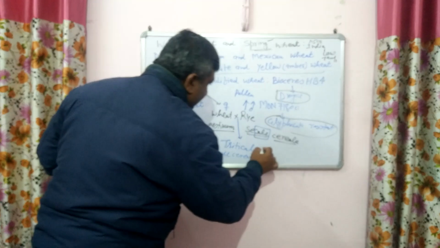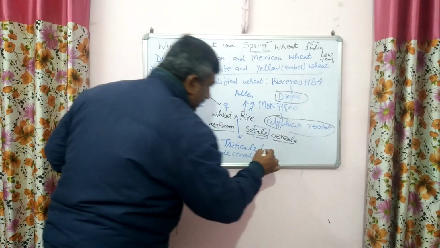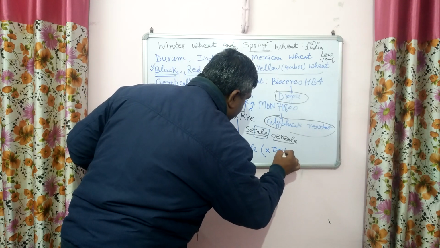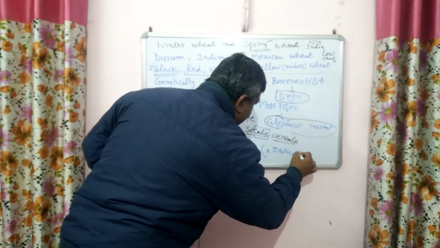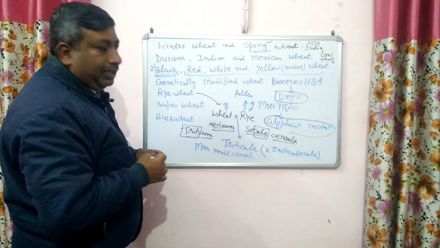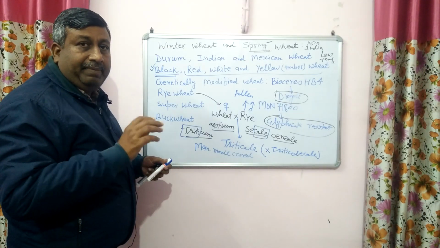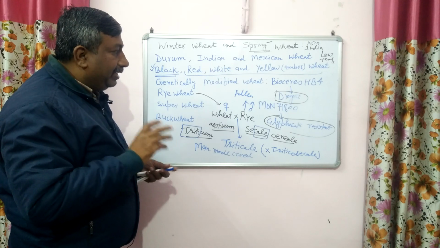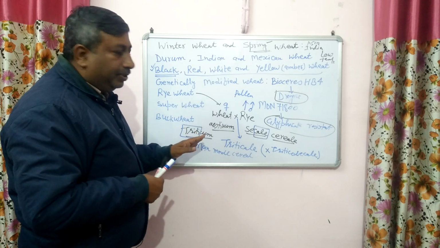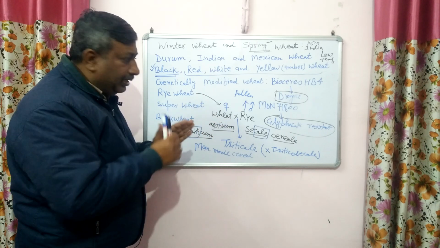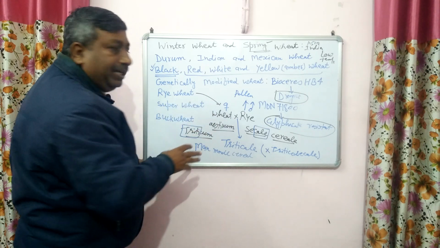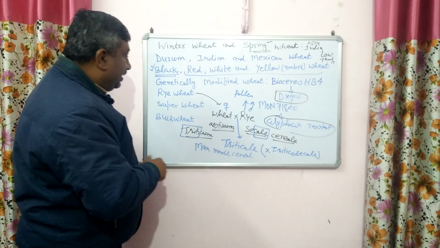Its scientific name is written with this cross symbol, as triticale. This is the botanical name. So this triticale is a man-made cereal, a hybrid between wheat and rye. The pollen donor is rye and the female is wheat. So this is a hybrid between two different genera. This is rye, wheat, and the common name is triticale.